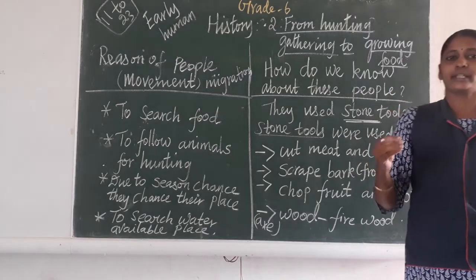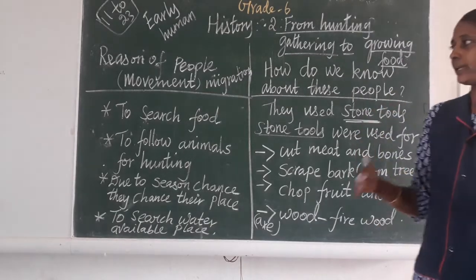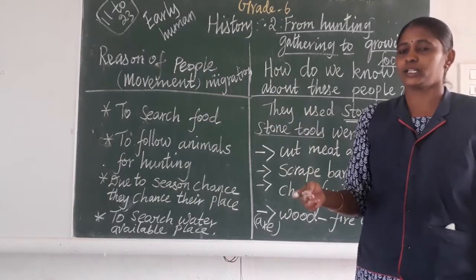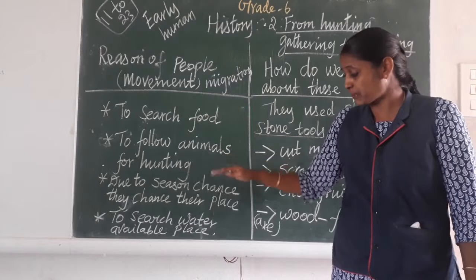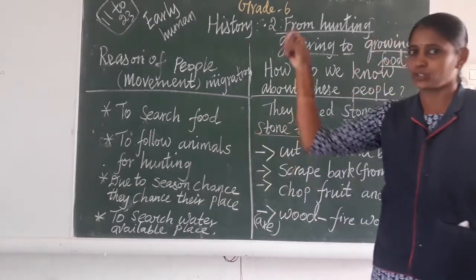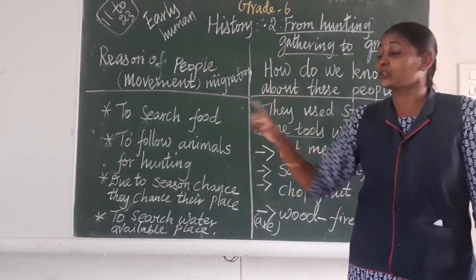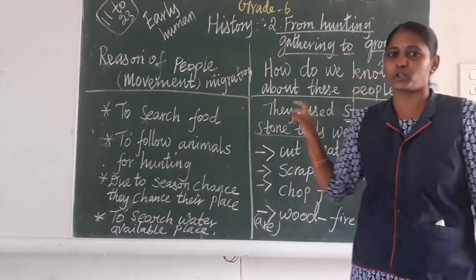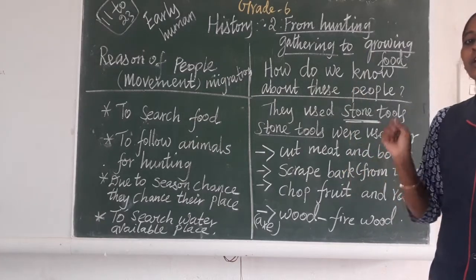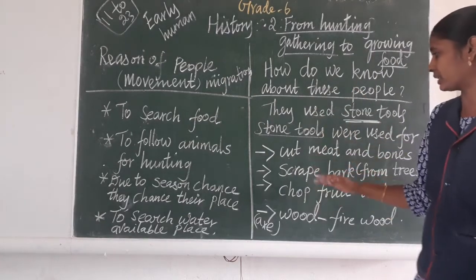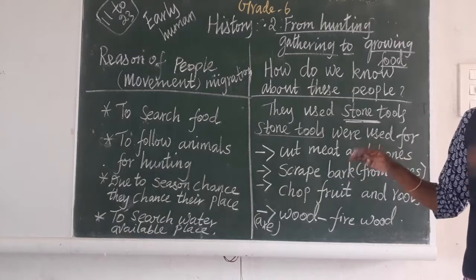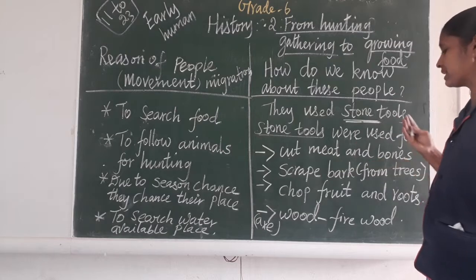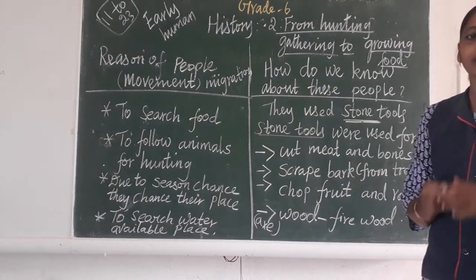Suppose in an exam we ask, why do people migrate from one place to another place? What is the reason for the movement of people? Like that we ask, you have to explain and write. To search for food. Then why do they search for food? Like that you have to explain. You should not write with just a single point. You are supposed to explain according to its marks. The same way, what are the uses of stone tools? If we ask that, to cut meat and bones, scrape bark from trees, chop fruits and roots. Like that you have to write.